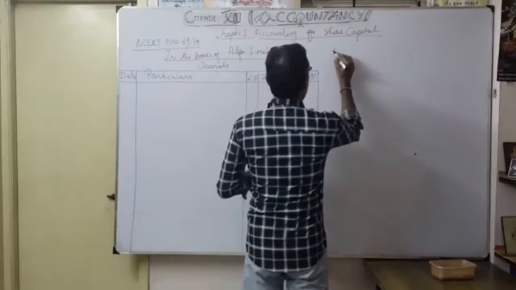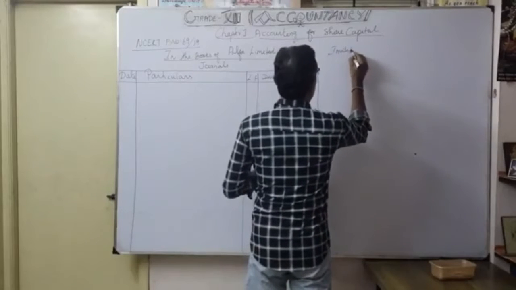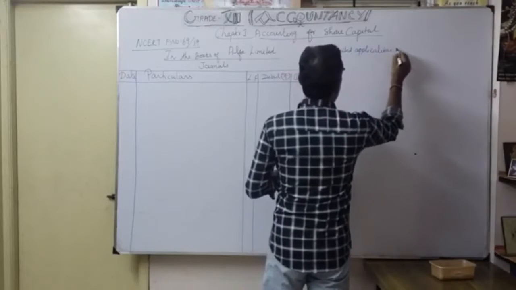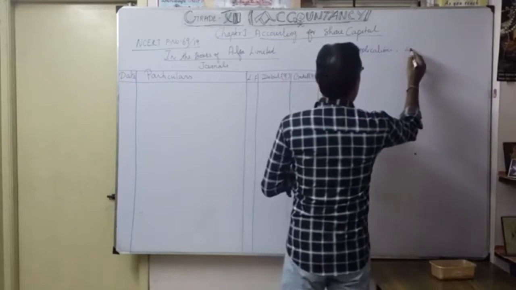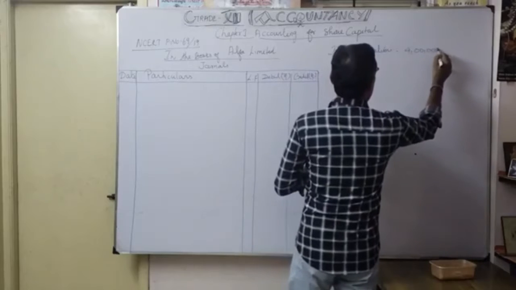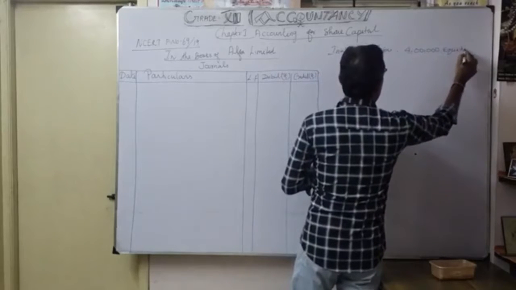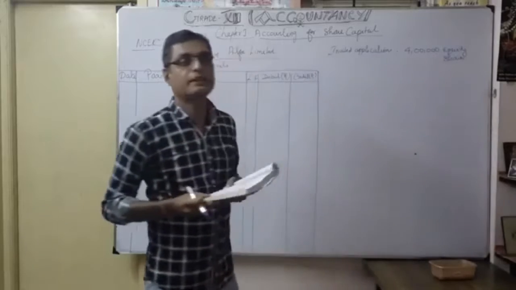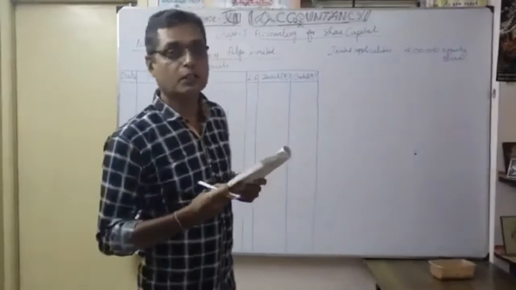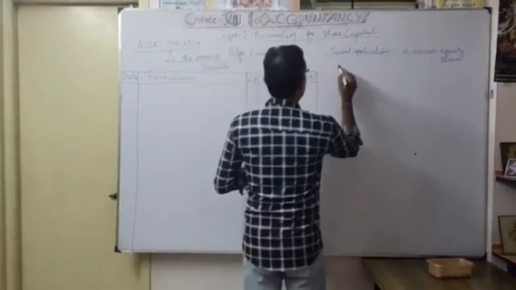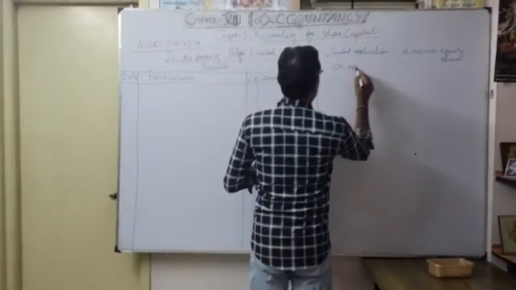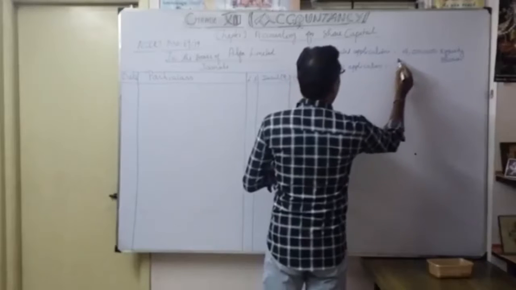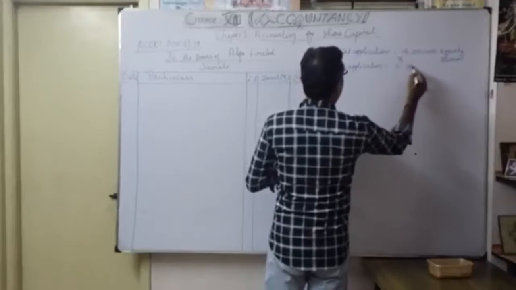Invited applications, how much? 4 lakh equity shares. Okay. So what is the structure of the value, the face value of the nominal share, 10 rupees? On application, you have to write 5 per share.